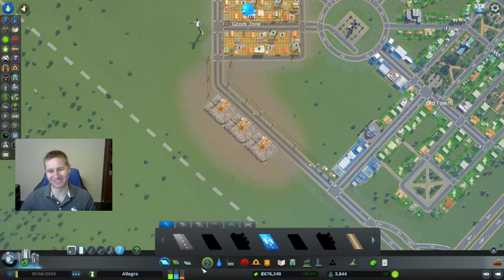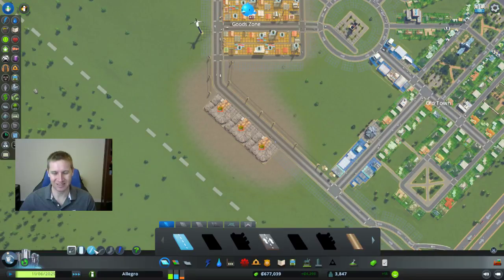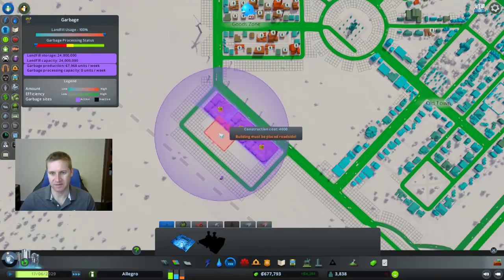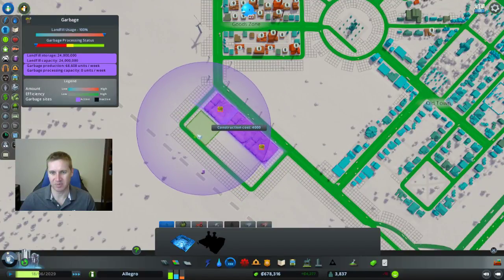Oh my gosh, sometimes this game is stressful. Okay, so let's really quickly draw some roads out here. And we will build some more landfills. And we're gonna need a couple.